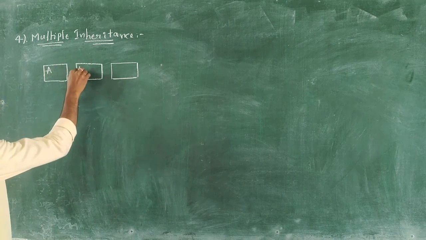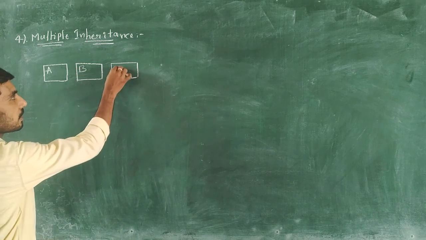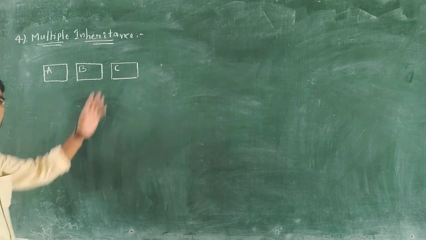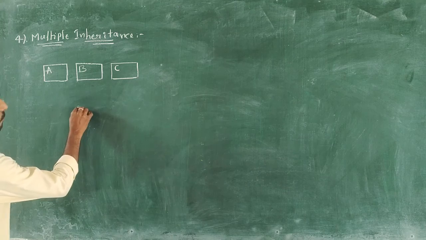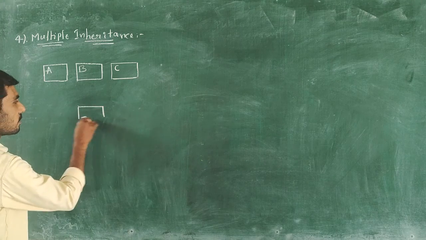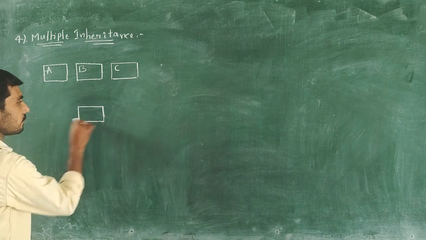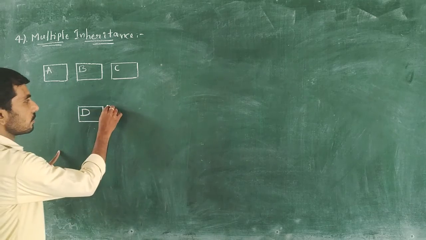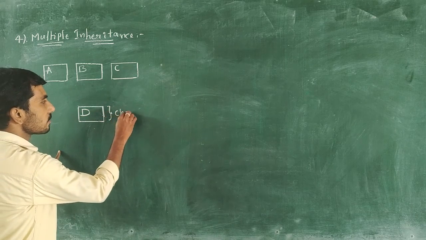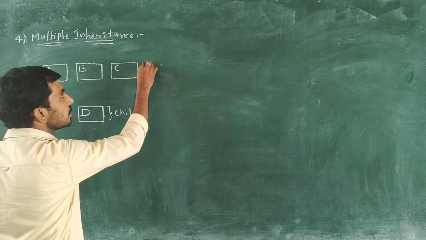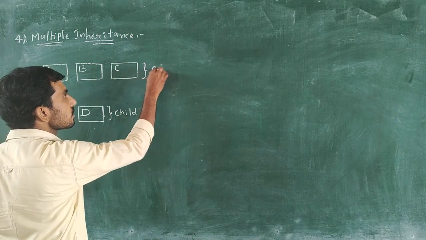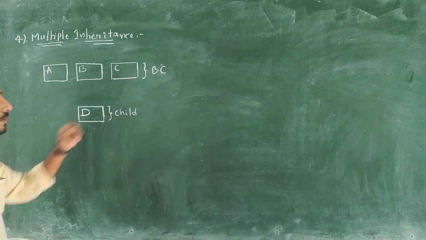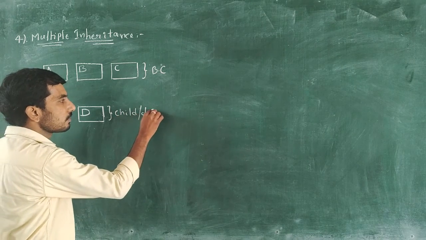A is one parent class, B is another parent class, and C is some other parent class. And only a single child class is available, and the single child class name is D. So this is a child class, and these are our base classes or parent classes. So this is the child class or derived class.